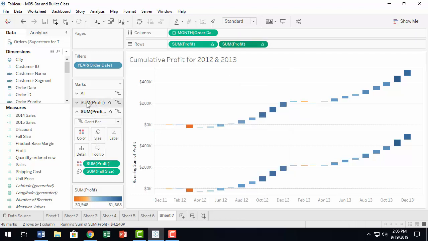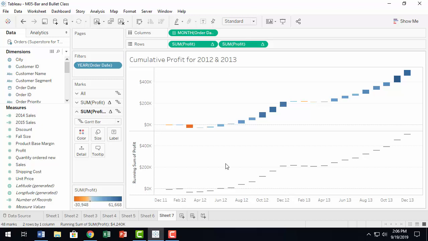So here you have the first one and then the second one, right? Take the second one and remove the size and remove the color. So now you end up with just the ending points.